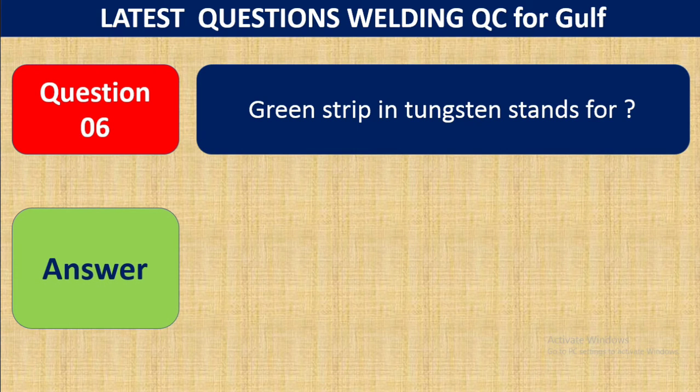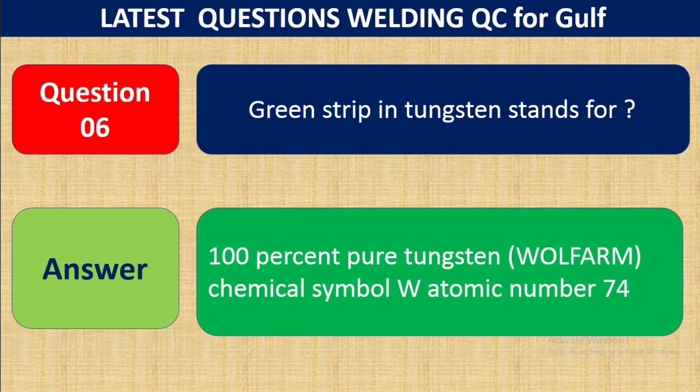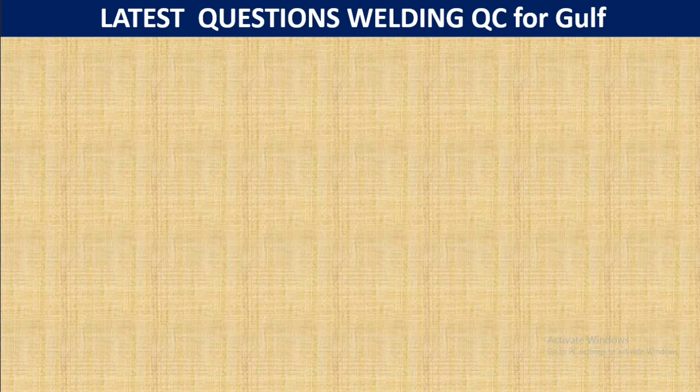Question 6. What does the green stripe on the tungsten stand for? What is the meaning of the green stripe on the tungsten? It is 100% pure tungsten, chemical symbol W, atomic number 74. So green stripe means 100% pure tungsten, chemical symbol W and atomic number 74.